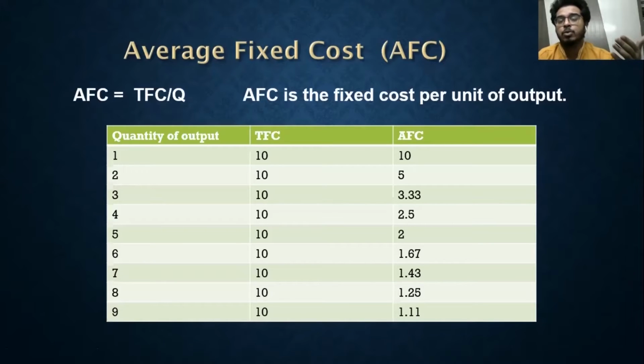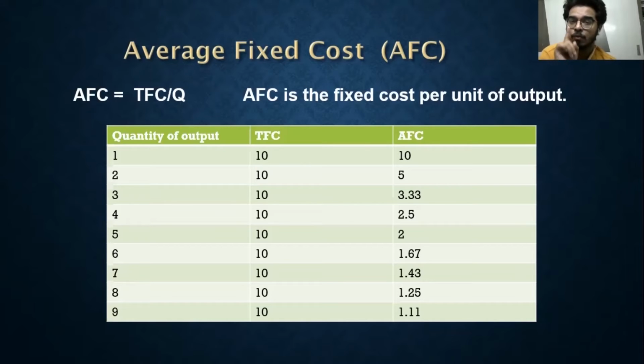Even if I do not have any production, my total fixed cost is 10, and with 1 unit of production, my total fixed cost remains 10, and till the 9th unit of production, total fixed cost remains 10. Therefore, whatever my quantity of output is, my total fixed cost remains constant at 10. It is not varying, it is fixed.